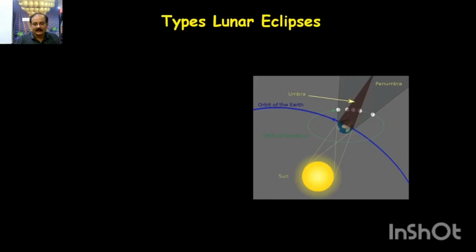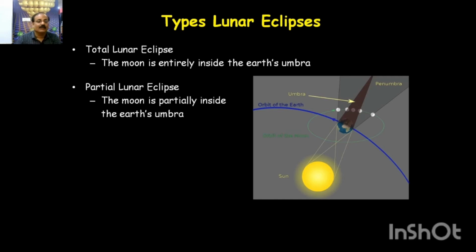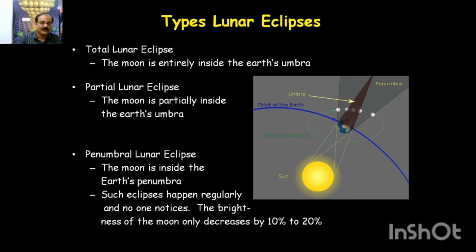There are various types of eclipses depending on this. I am showing you here: we have the sun, the orbit of the moon, the orbit of the earth, and the umbral region and penumbral region. Moon is somewhat inside the umbral region, the moon is partially in the umbral region, and the moon is in the penumbral region. In such conditions we have a total lunar eclipse, a partial lunar eclipse, and a penumbral eclipse. So there are different types of lunar eclipse. In a total lunar eclipse, the moon is entirely inside the earth's umbra. In a partial lunar eclipse, the moon is partially inside the earth's umbra. And in a penumbral lunar eclipse, the moon is inside the earth's penumbra.